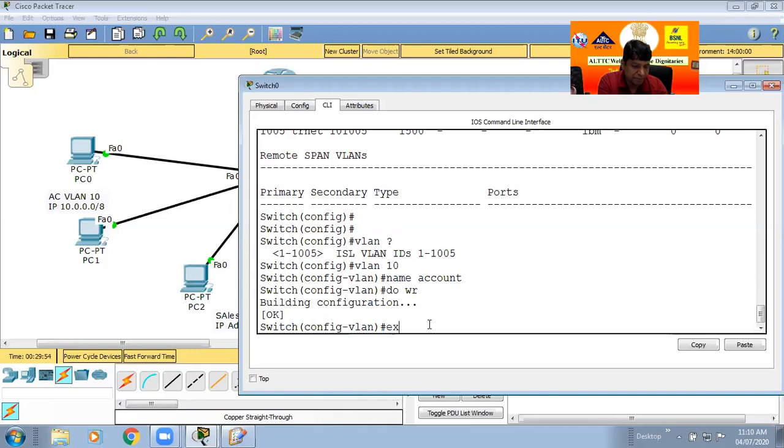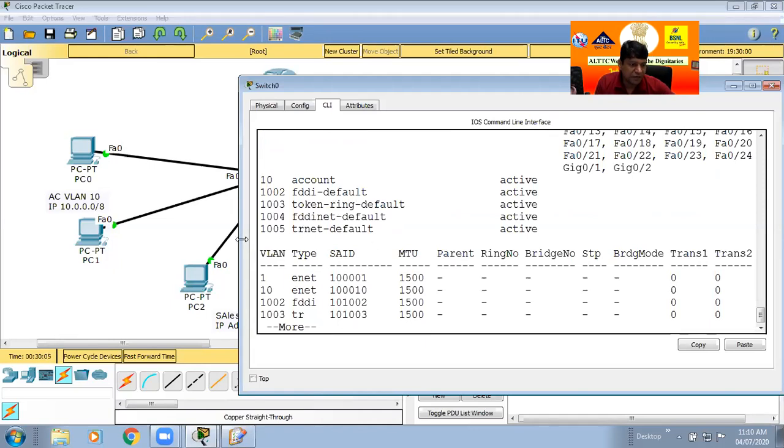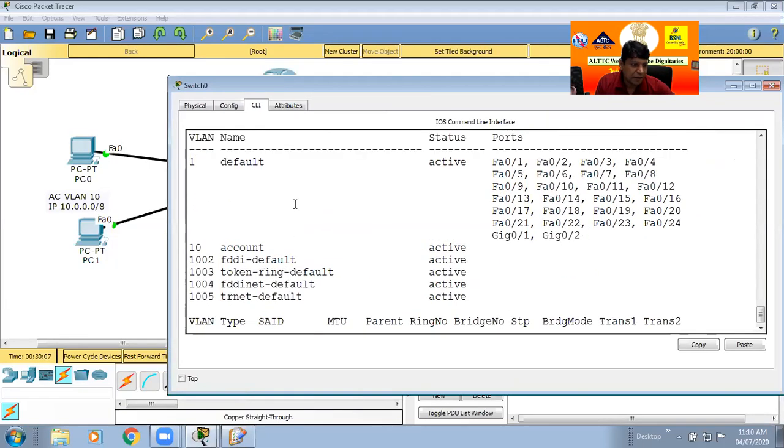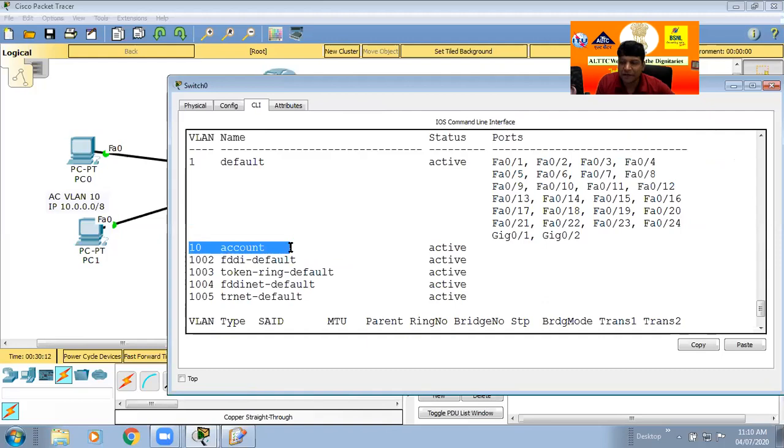Then exit. Again check whether the VLAN is created, yes or no. So again the same command for checking purpose: do show VLAN. Okay, enter. So now you can check here. Earlier there was only one VLAN by default, with all ports in it. Now you created VLAN 10 and this name is account. If you do not put a name, it stays blank. But here ports are not yet assigned. So for account we decided port numbers 3 to 10. We will come back to this after some time.